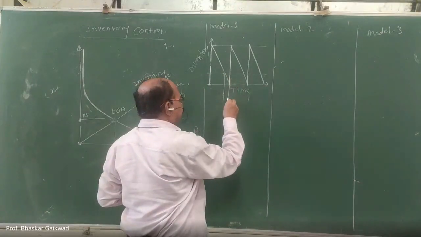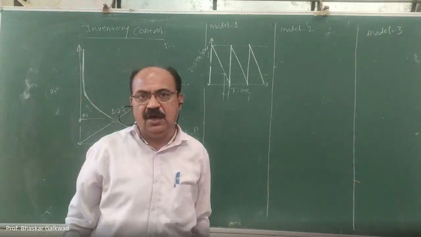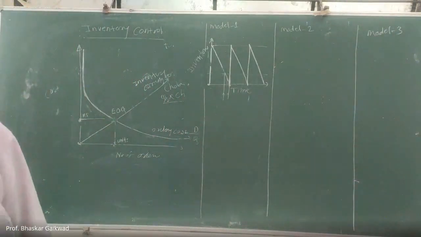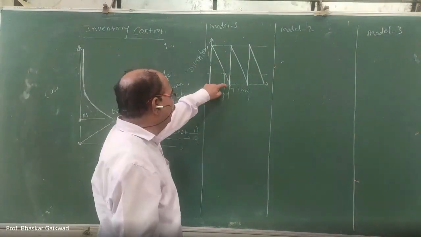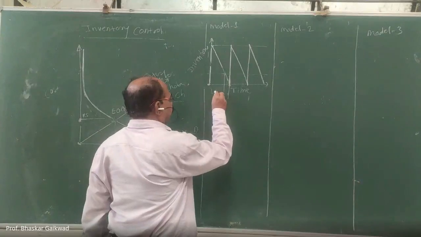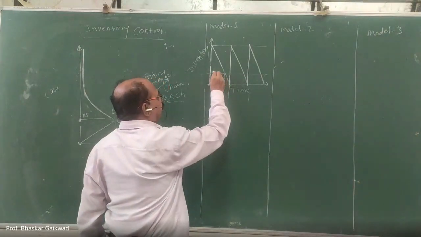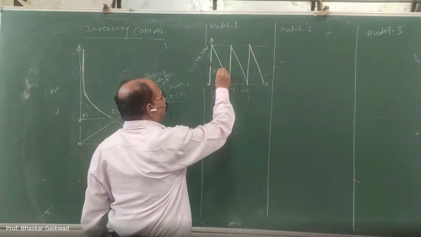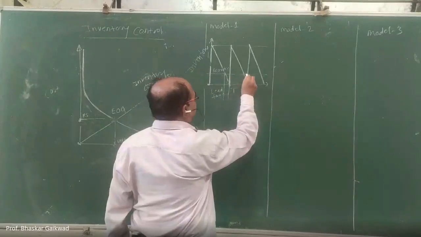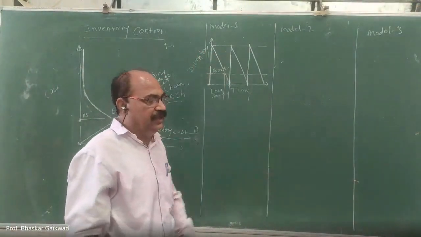This line is called lead time: after ordering, within a particular period, the material is received in the company's premises. So this is lead time, and this is the reordering point, the reorder line. Correct. So this is model number 1.